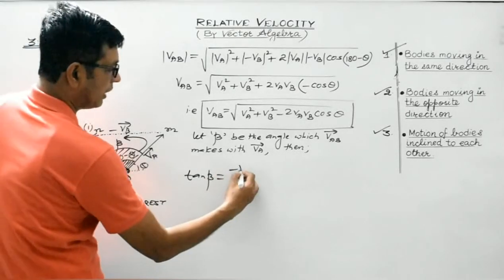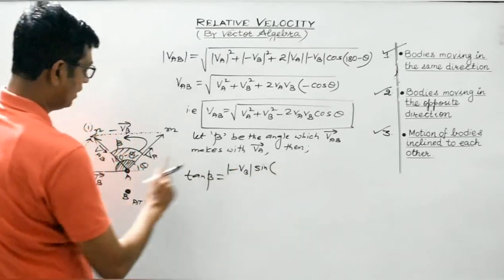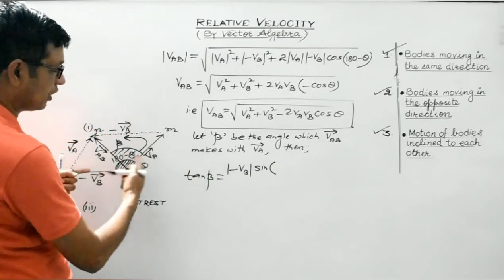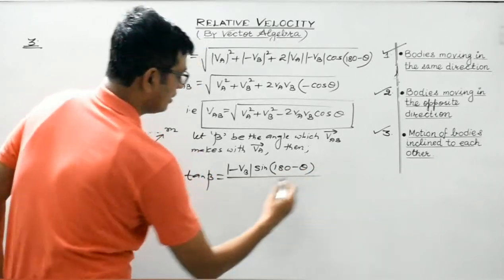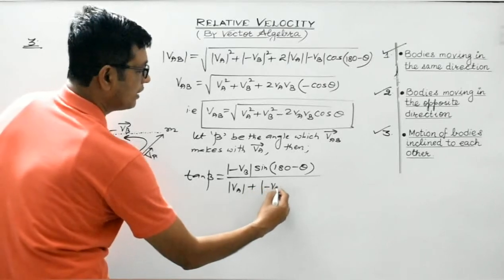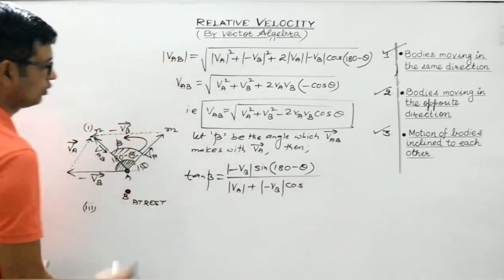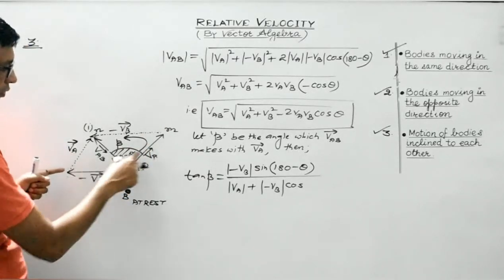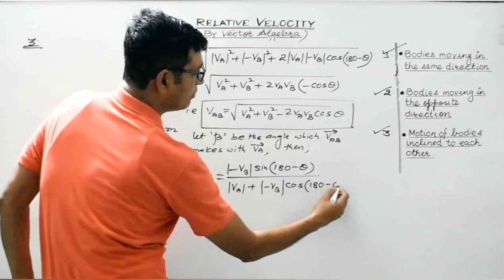minus VB magnitude, sine of the angle between VA and minus VB, that is 180 minus theta, divided by magnitude of VA plus magnitude of minus VB cos of the angle between again VA and minus VB, which is 180 minus theta.